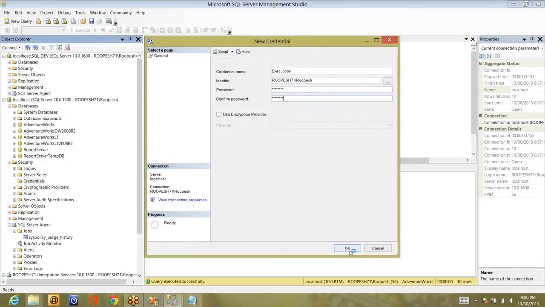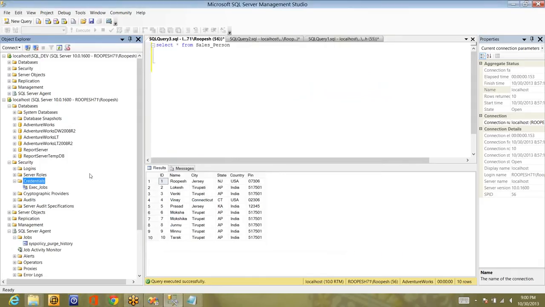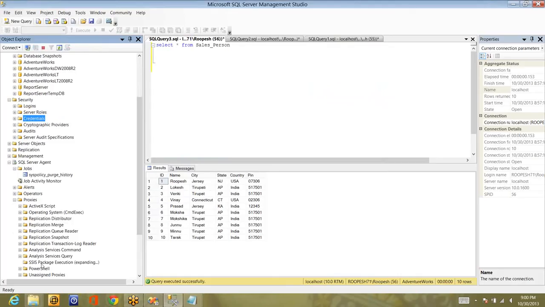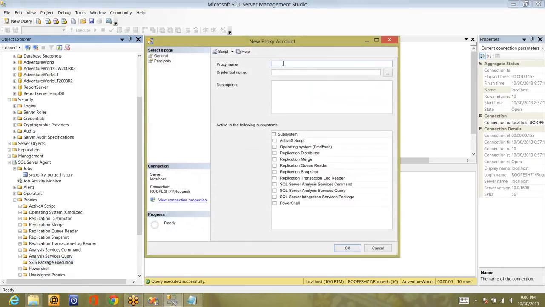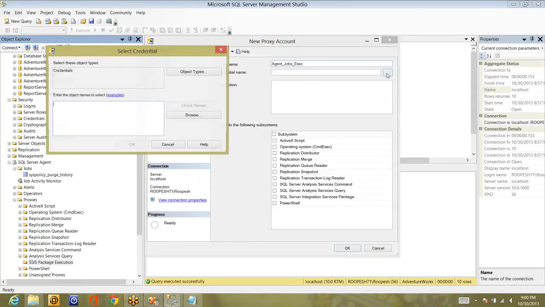Okay. And now the credential is created. So these credentials will be used in proxies. Here you can see the proxies, and here you can see SSIS package execution. For executing all the SSIS packages, I'm going to create one proxy, and I'm giving the name as agent jobs execution. This proxy will be used for executing all the packages in your server.